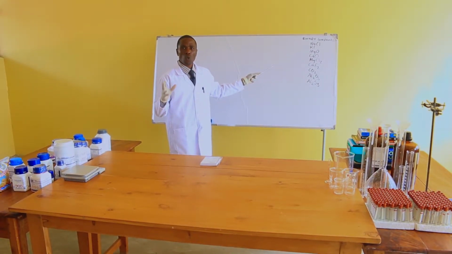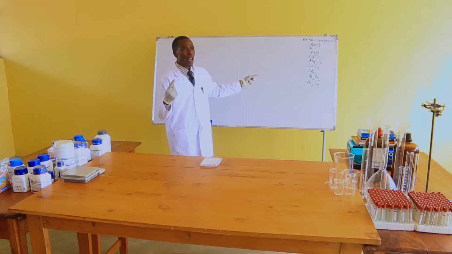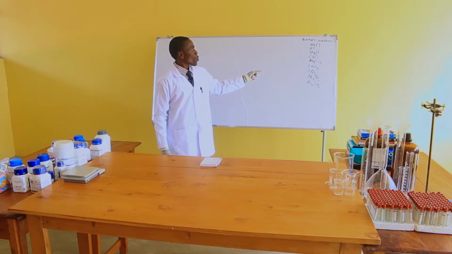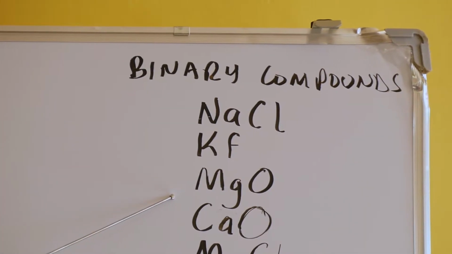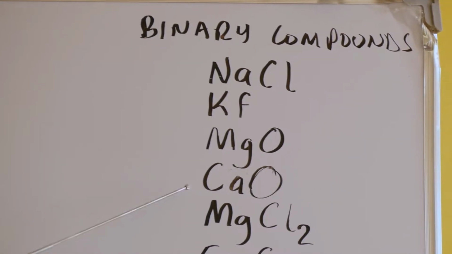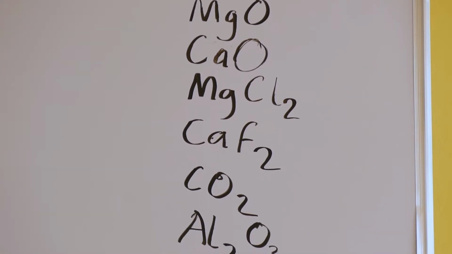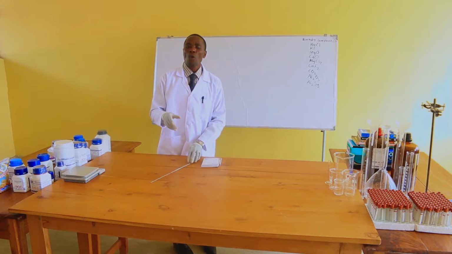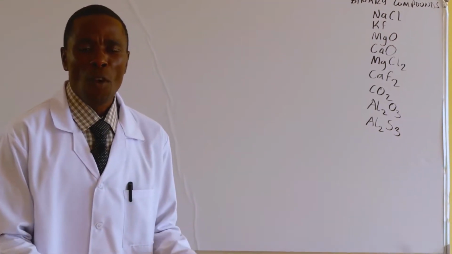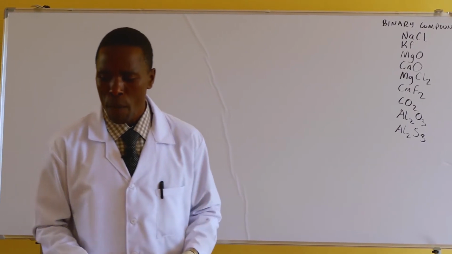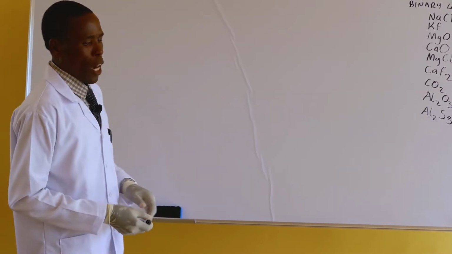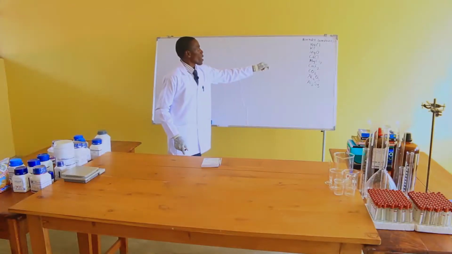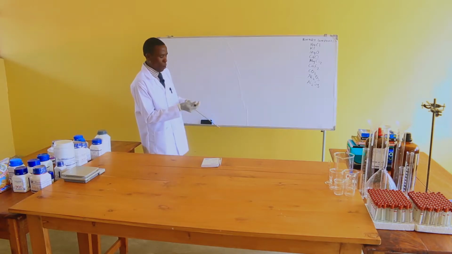For example, these are examples of binary compounds. They are formed by two simple atomic ions, one positive ion and one negative ion. This one is sodium chloride, and this one is potassium fluoride. Then we have magnesium oxide, calcium oxide, magnesium chloride, and others. Now we need to see how these form. Earlier, remember, we shared an idea on how atoms form ions. Today, we are using ions in the formation of chemical compounds. To start, let me show how sodium chloride forms.